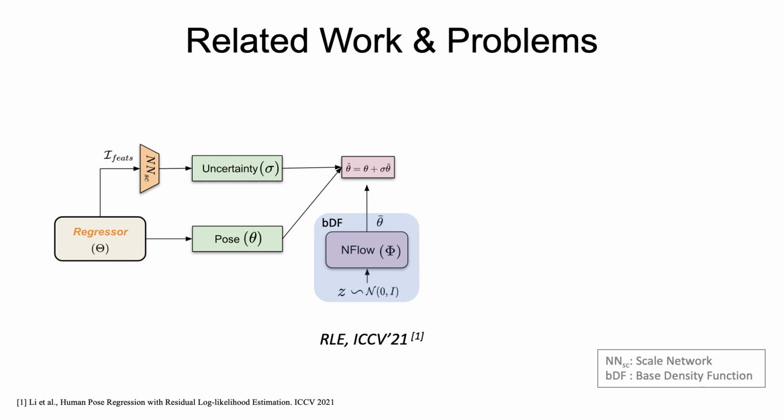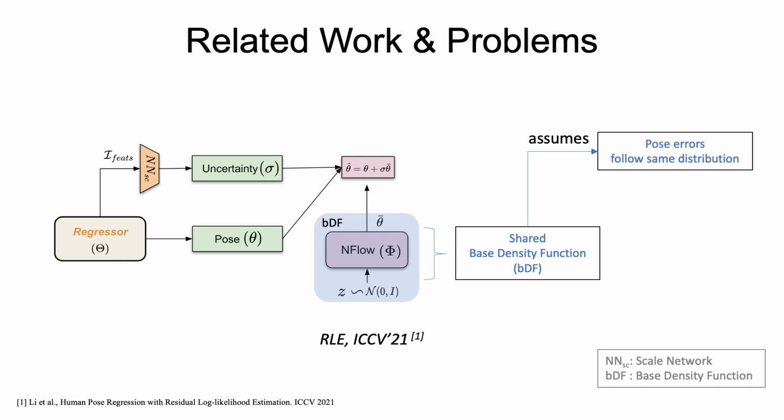We take inspiration from RLE, a state-of-the-art method that estimates uncertainty of human joints in a single pass. RLE models the output error using a normalizing flow as a base density function, or BDF, which is shared among all the images. However, the single shared BDF used to model the pose error of all images assumes that all these errors follow the same distribution. This is not true for a model trained with multiple datasets.